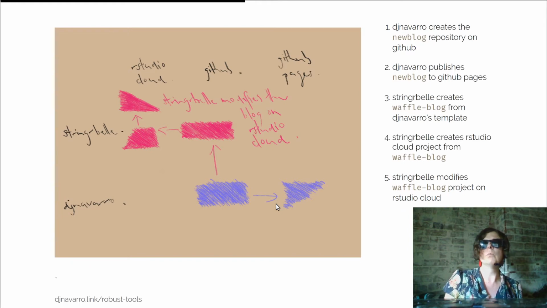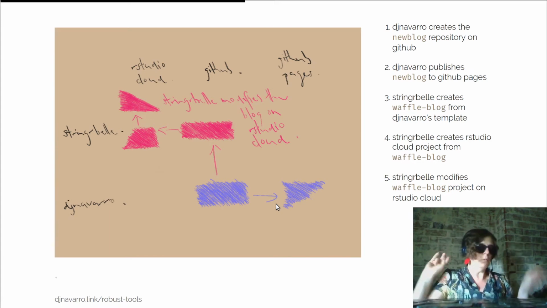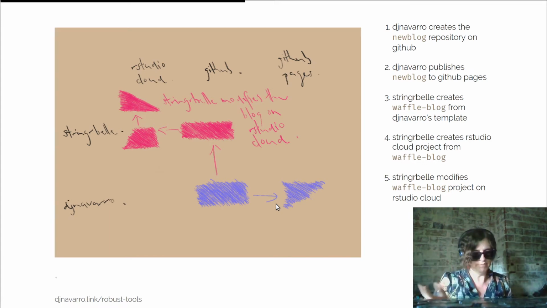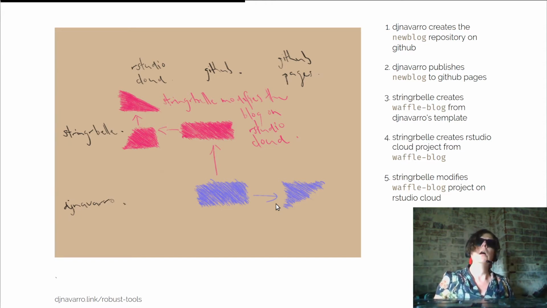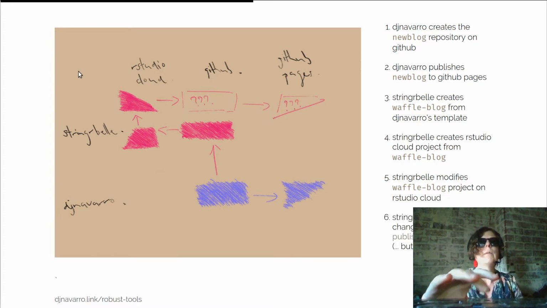So we have some problems, right? No, not problems, we have to learn something new. What we've done so far is have Stringer Bell modify the blog. So she's taken DJ Navarro's blog and she's gone, I'm going to type some stuff about waffles because I care about waffles, and so on. And just go, okay, I've made the changes I want to. What am I going to do to get this up onto GitHub? So what I need to do is to essentially go back through the process.